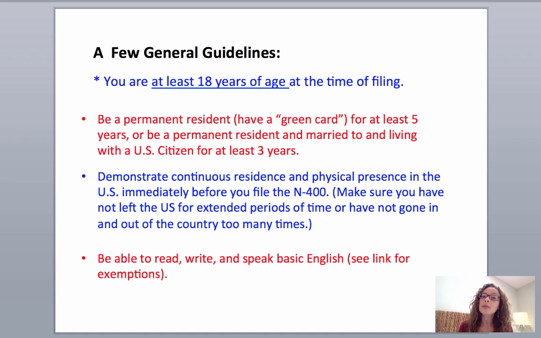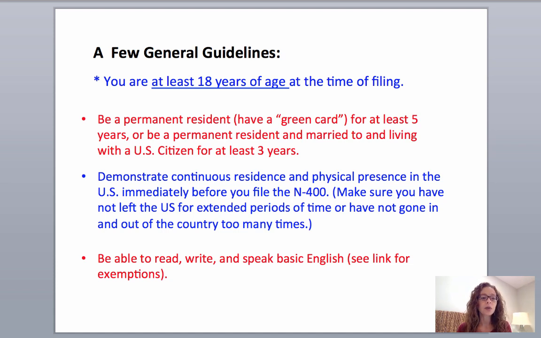Okay? You need to demonstrate continuous residence and physical presence in the U.S. That means that you can't have traveled too many days out of the year, or taken trips of 6 months or longer at a time without special permission to come and go. Right? You should also be able to read, write, and speak basic English. They will be testing for that throughout the interview.